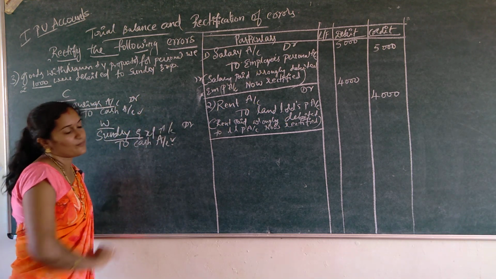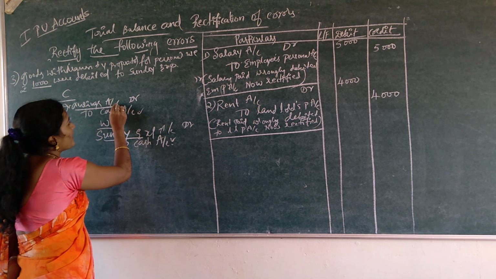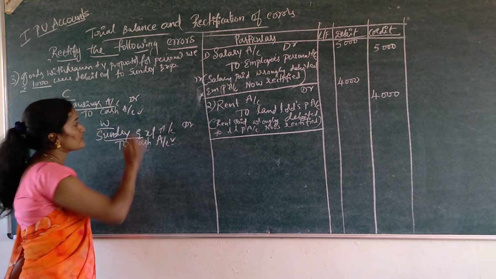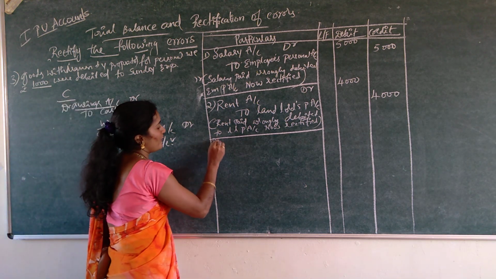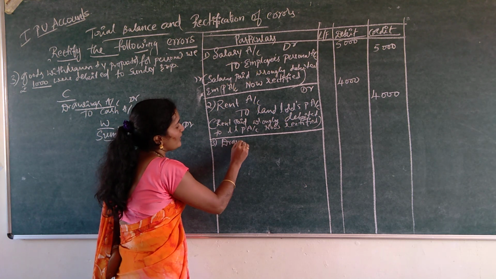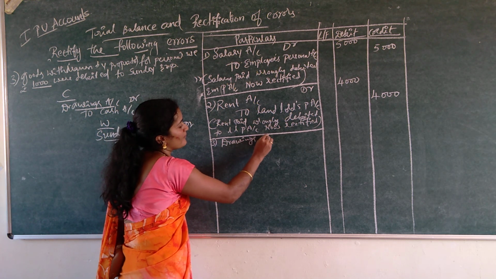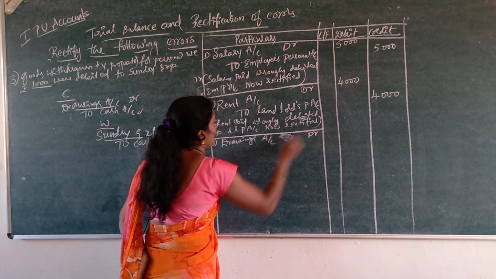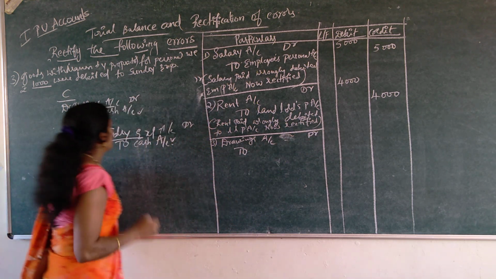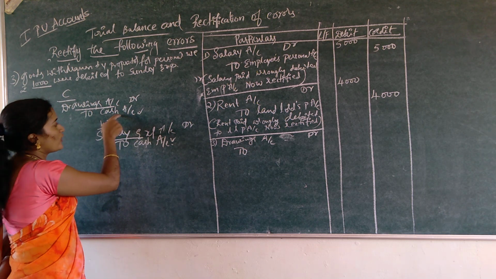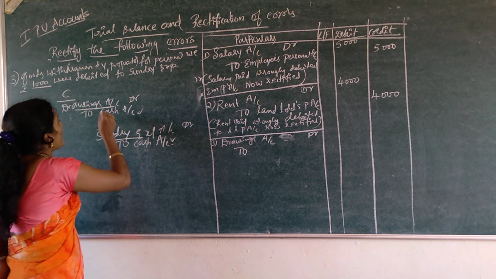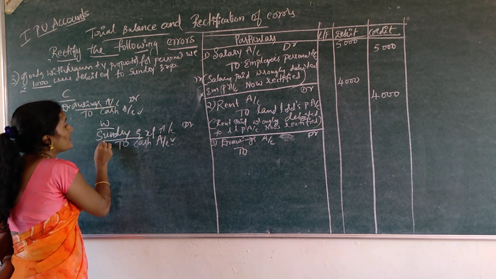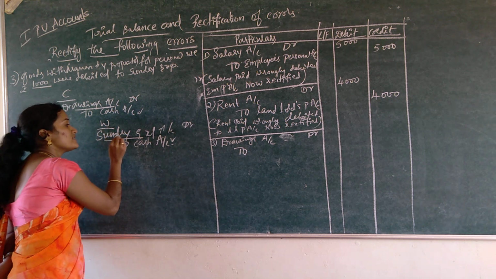So the third rectified entry is drawings account debtor to sundry expenses. We need not write the cash account, because that record is already correct. Drawings account debtor here, sundry expenses, so this is the wrong entry.